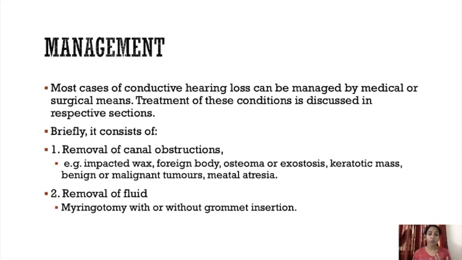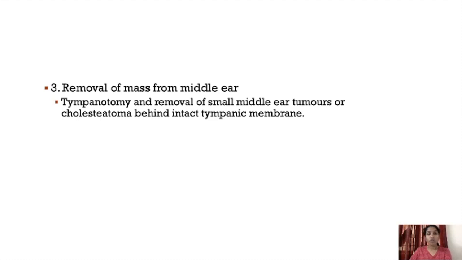So removal of fluid is by myringotomy with or without grommet insertion. Grommet is like a stent. Myringotomy is nothing but an opening made in the tympanic membrane so that the collection of fluid inside the middle ear is drained out. So myringotomy can be done with or without grommet insertion. Grommet is a small tube kept in this tympanic membrane opening, so that if after this also there is collection of fluid inside the middle ear, it will drain outside through this grommet.